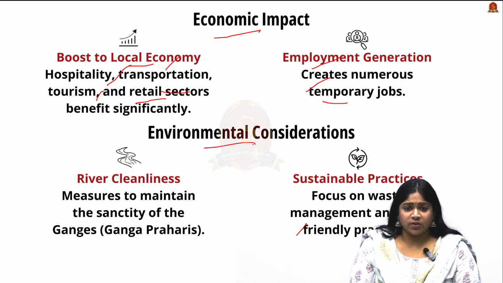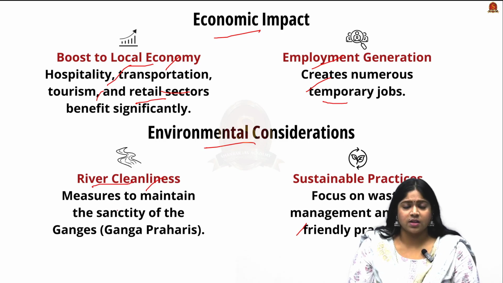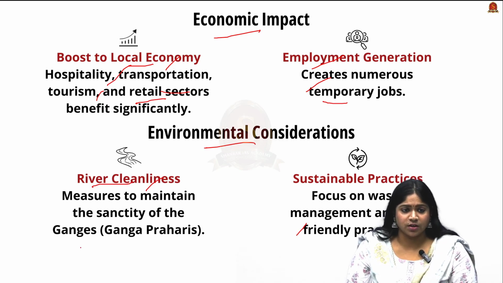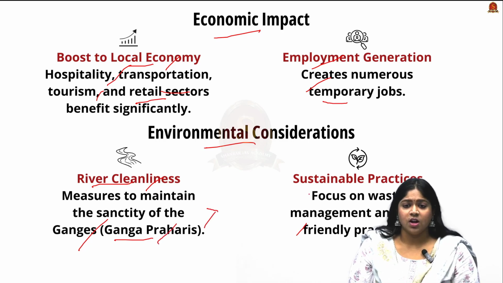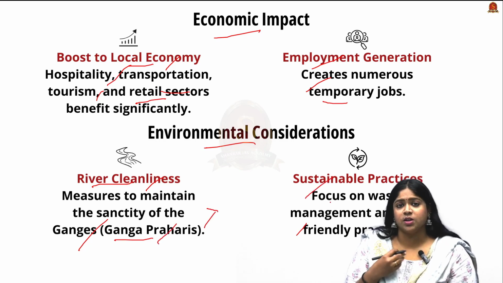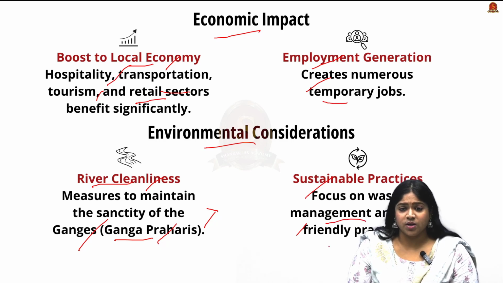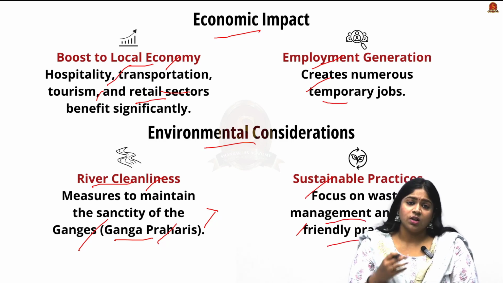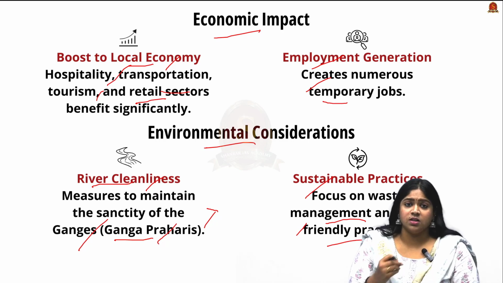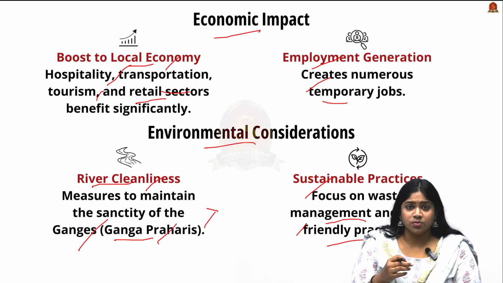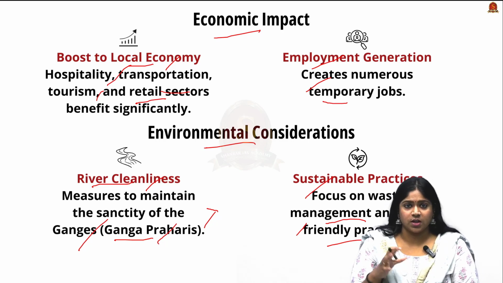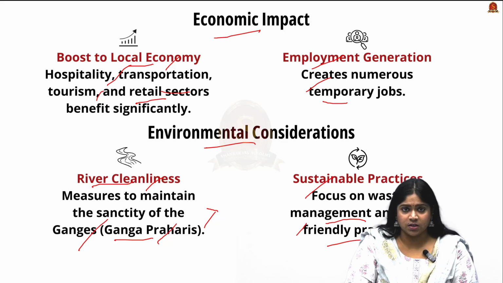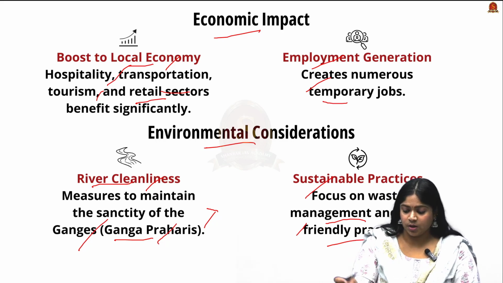Now moving on to the environmental considerations, to ensure river cleanliness, measures have been taken to maintain the sanctity of the Ganges, under the Ganga initiative. Looking into sustainable practices, there has been a lot of focus on waste management and eco-friendly practices. The Maha Kumbh Mela was recognized as an intangible cultural heritage by UNESCO in 2017. I hope this article is clear, and now let us move on to the prelims practice question.